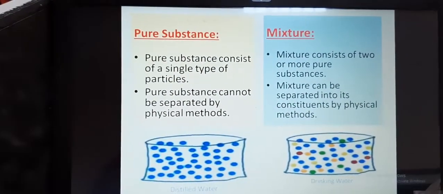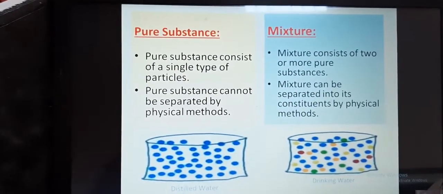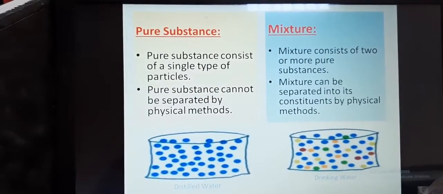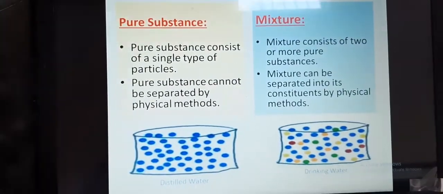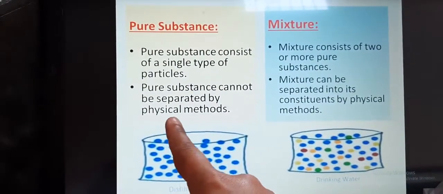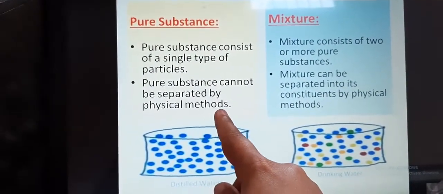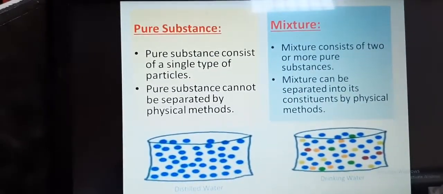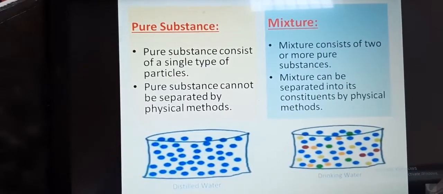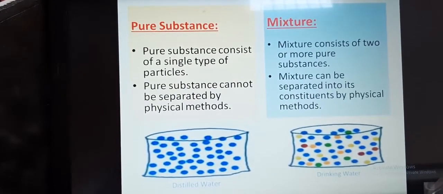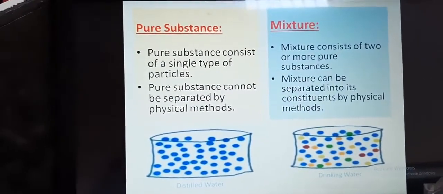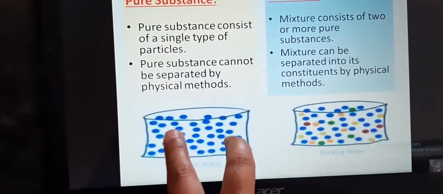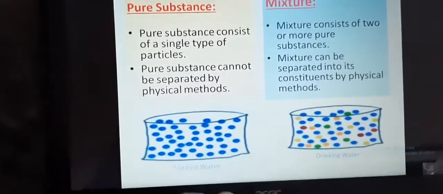If we take the example of sugar, sugar is a pure substance because it contains only one kind of pure matter and its composition is the same throughout. Now, a pure substance cannot be separated by physical methods. If we take the example of sodium chloride, it cannot be separated by physical processes into its chemical constituents. Here you can see a diagram of distilled water, where all the constituent particles are alike.